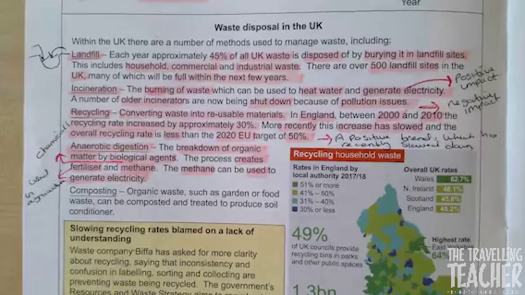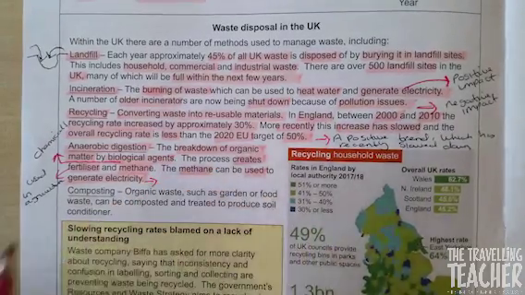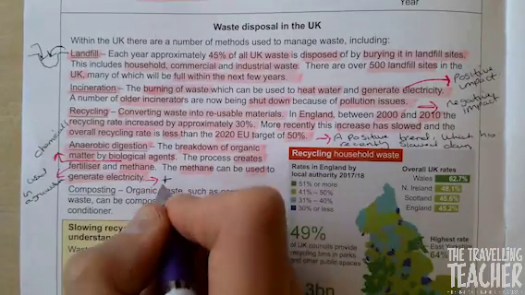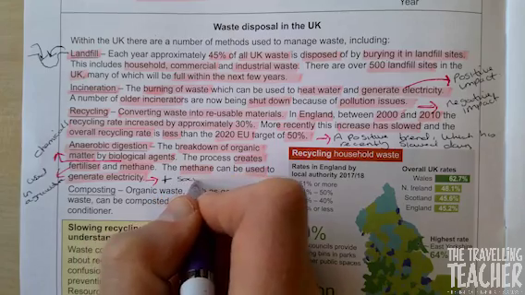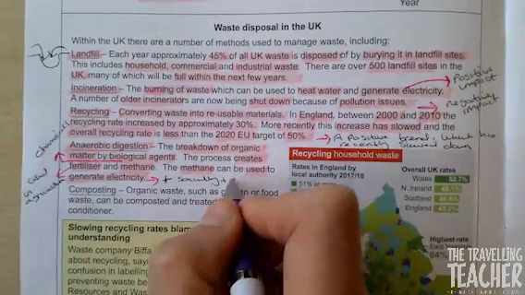And once again, next to generate electricity, it's another positive there. Let's write down a plus sign for positive, and that's socially and economically positive.